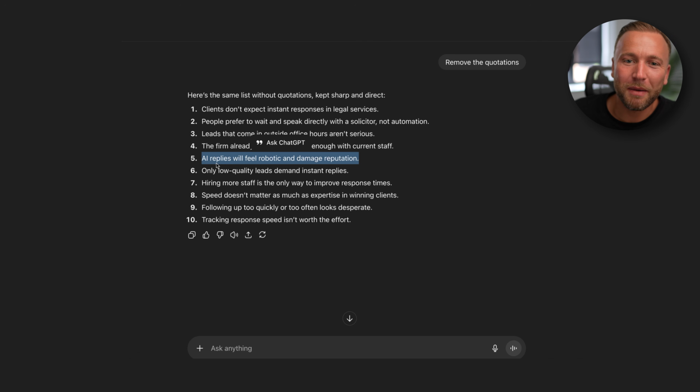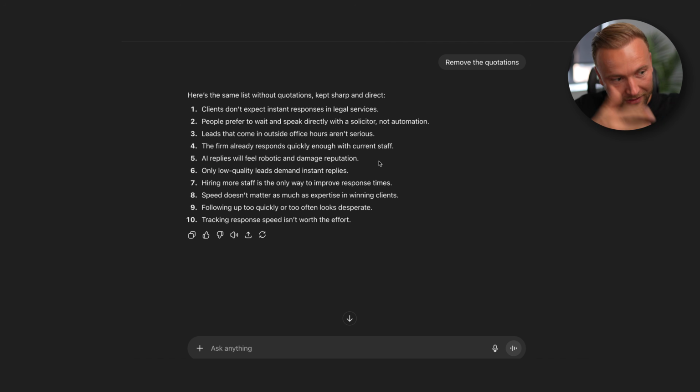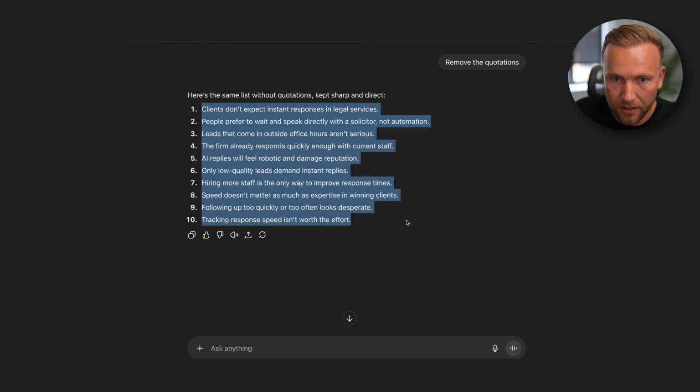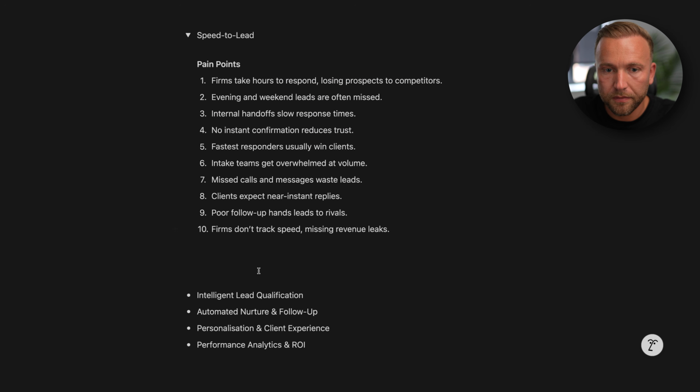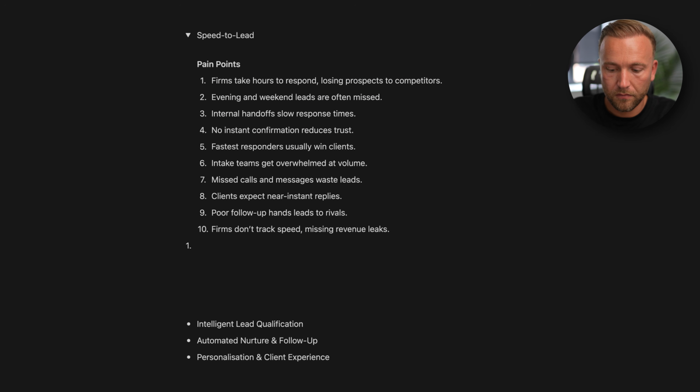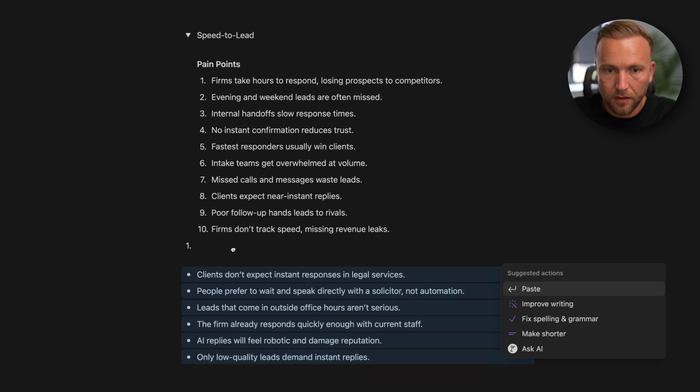Like, just think about the content we can create instantly there. Some kind of short form content. Like, if you think that AI automation is robotic, check this out. And then we show some messages that we've got with a live client to show them converting and show that they are very human. So really great limiting beliefs. Let's go and add those into the doc.